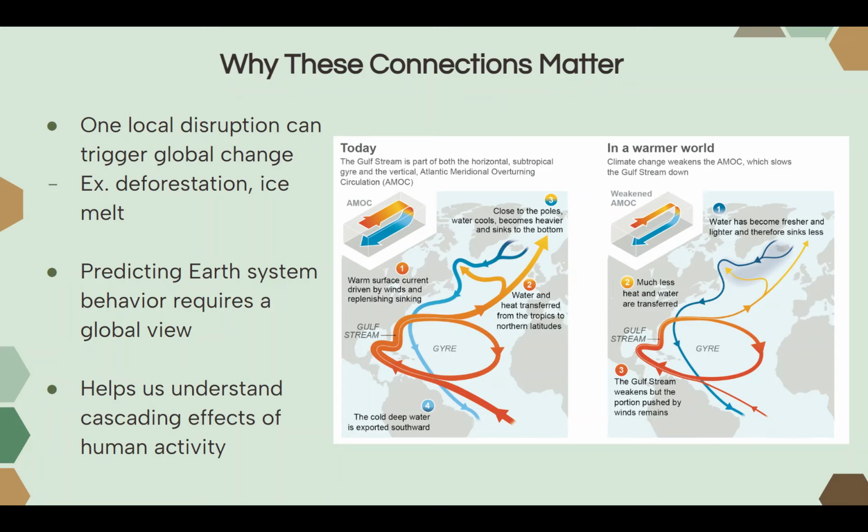So predicting Earth system behavior requires not only a local view, but a global view, because everything is interconnected. And this helps us understand cascading effects of our human activity, the changes that we're making to the Earth's systems locally, because they are not just local, they're also global.